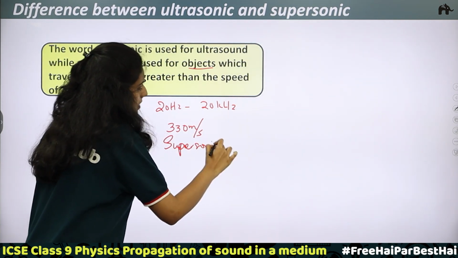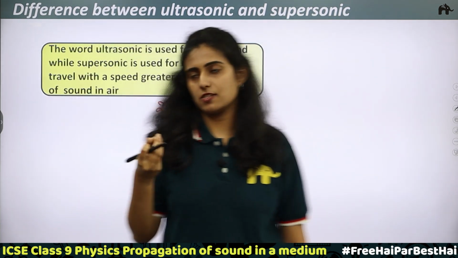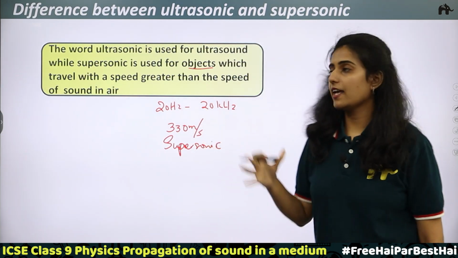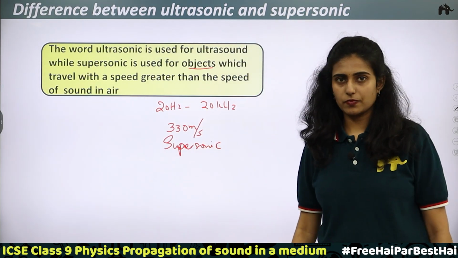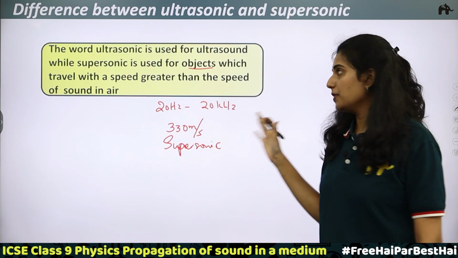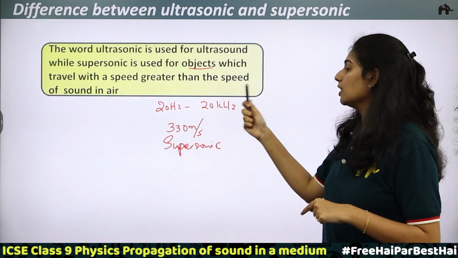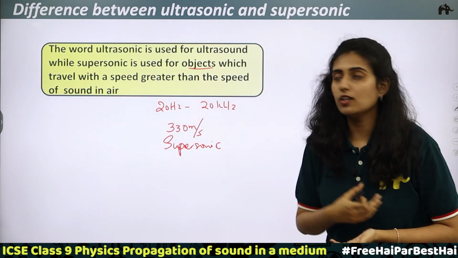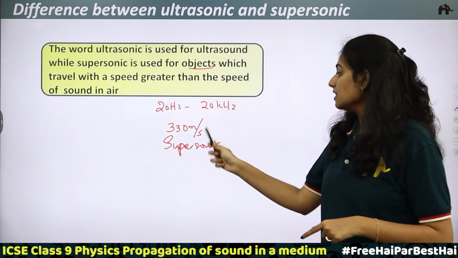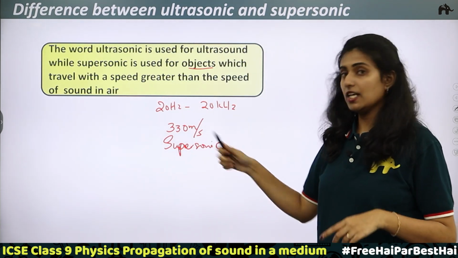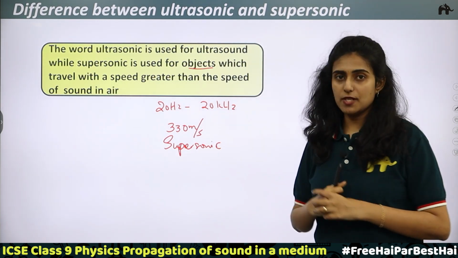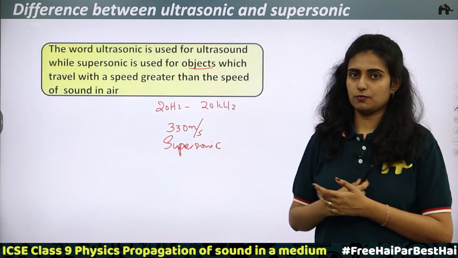Supersonic. For example, fighter jets, fighter planes, jet planes, all these are examples of supersonic objects. Understood? So ultrasonic and supersonic are never the same. Ultrasonic is related to frequency. Greater than 20 kHz, we call it ultrasonic. And supersonic is related to the speed. Greater than 330 meter per second, we call it supersonic sound.